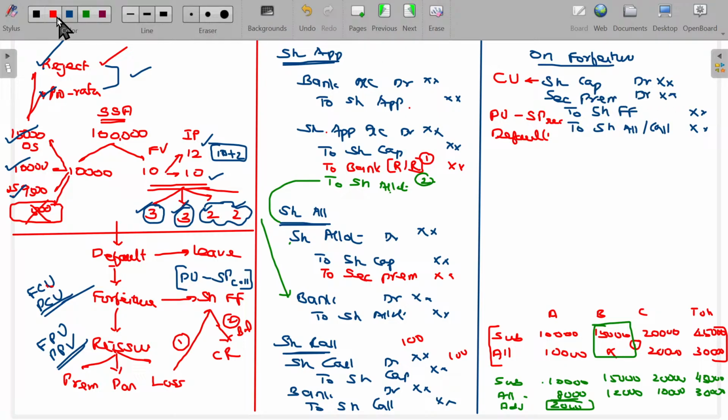What about this one? Securities premium not collected on default. This is the comprehensive entry for the forfeiture. Once forfeiture is over, thereafter they will go for reissue. While reissuing, come on, reissue.